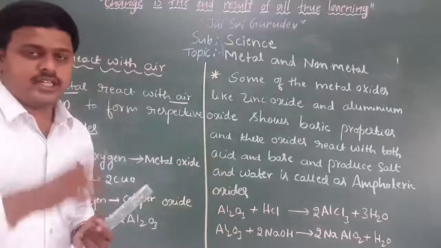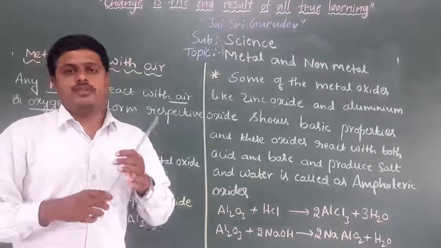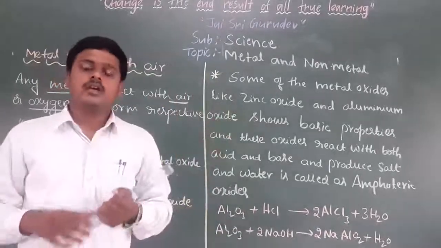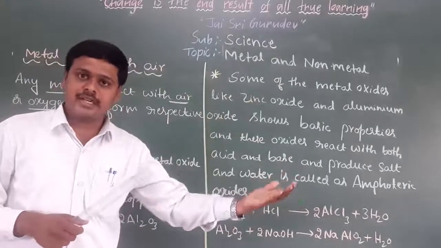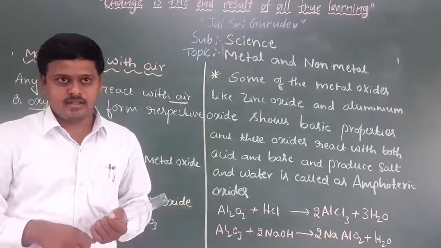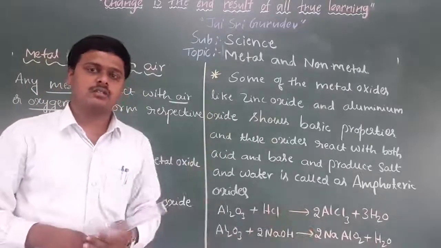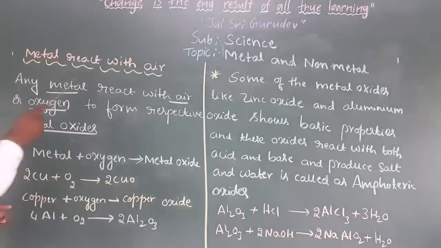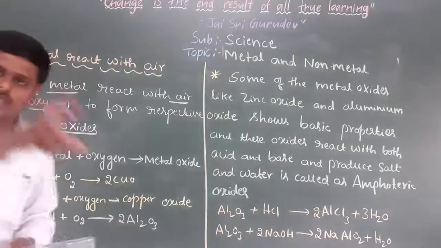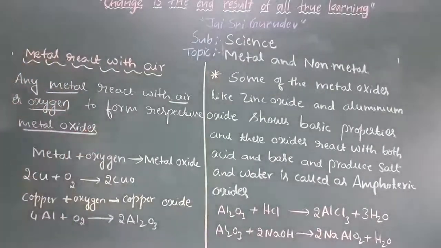As we know, any metal that reacts with air produces the respective metal oxides. Any metal that reacts with air reacts with the oxygen, and it produces the respective metal oxides.